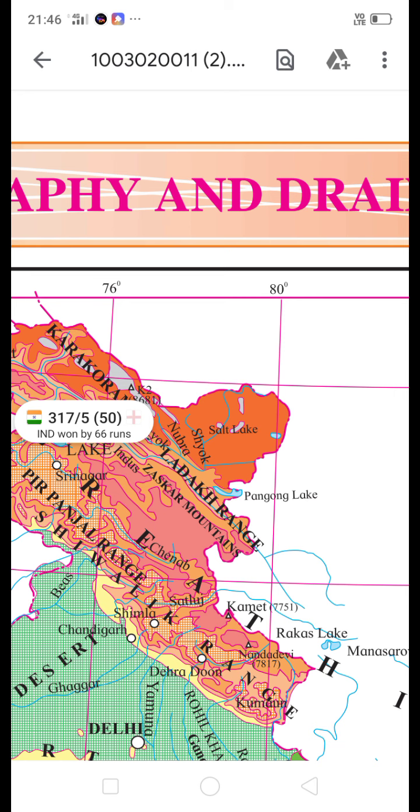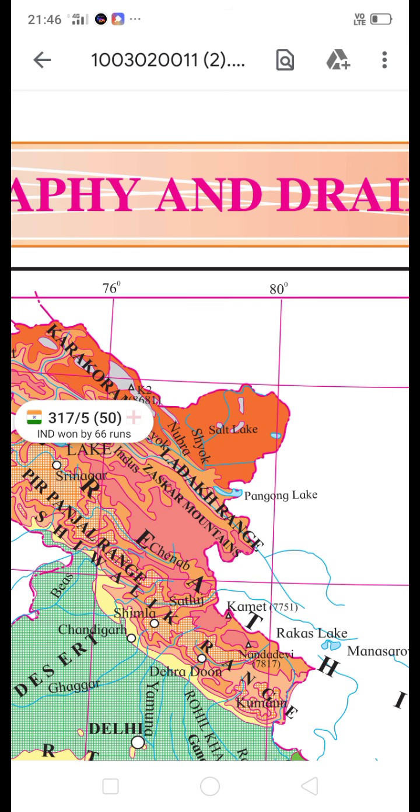Okay. Or maybe they will ask, tell the names of the 5 physical divisions of India and write in brief about, for example, the peninsular region or coastal plain or island group, like this. Okay, that's why you have to prepare this topic properly. Also there may be activity based questions related to a map. Okay, this topic is important because it carries 6 marks in the question paper.